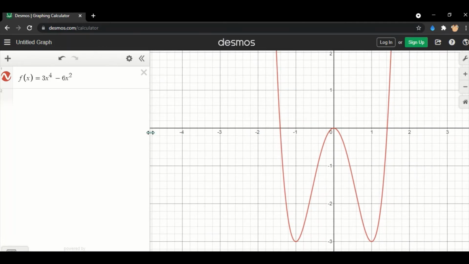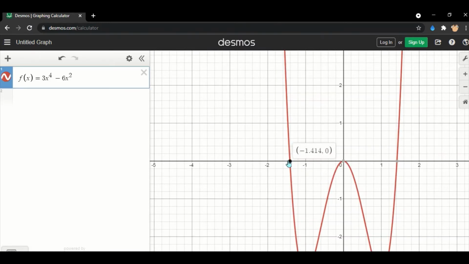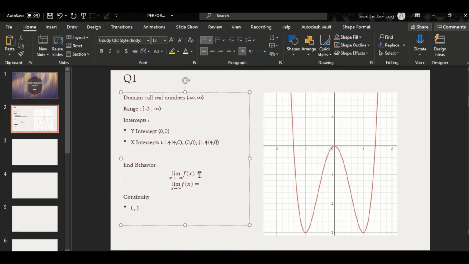So this is the x-axis and the y-axis. So let's look at our x-axis. As x tends to minus infinity, we can see along the graph x is decreasing while y is increasing. So as x values are decreasing, our y value is increasing. So here, as x tends to minus infinity, f of x will tend to infinity.